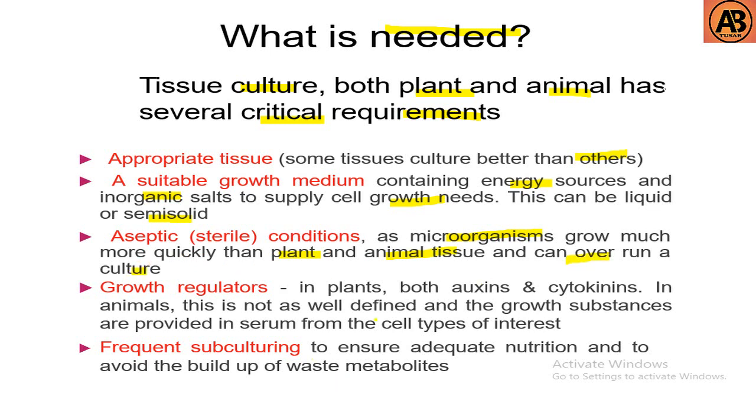Then growth regulators. In plants, both auxins and cytokinins. In animals, this is not as well defined, and the growth substances are provided in serum from the cell types of interest. Frequent subculturing to ensure adequate nutrition and to avoid the build-up of waste metabolites.